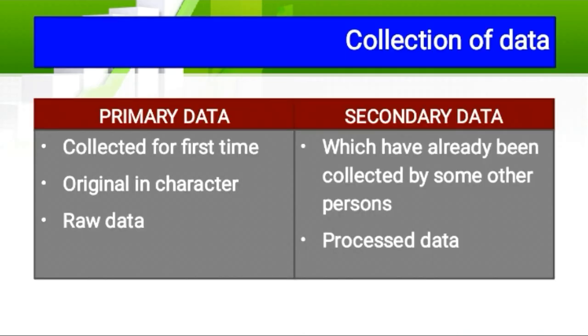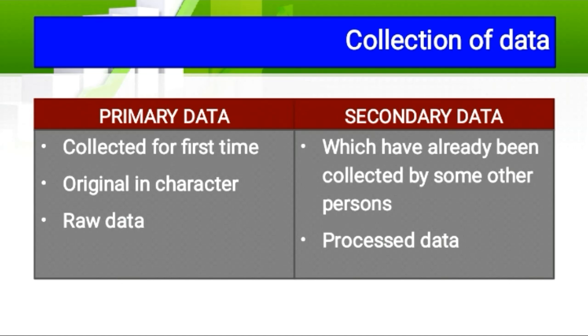So we are collecting the data. After fixing the population and the sample, we are getting the data from that particular sample we have chosen, the sample size chosen. So how can we collect the data, what are all the ways to collect the data? There are two types, primary data and secondary data. Primary data, in the sense, we are collecting for the first time, fresh content. We are directly going and collecting the data, and it is original in character. It is raw data, fresh content we are collecting as primary data.